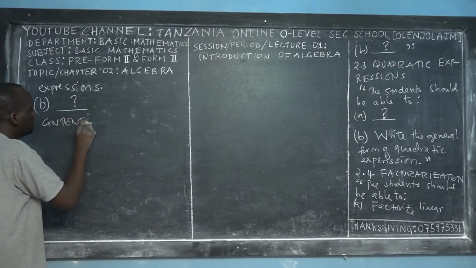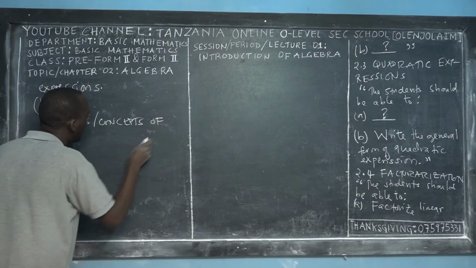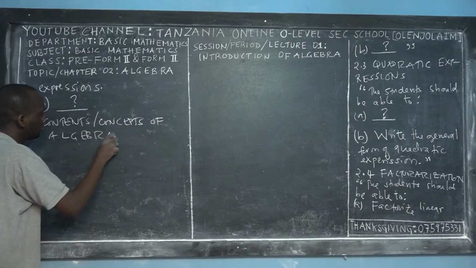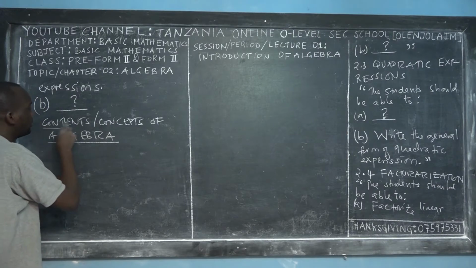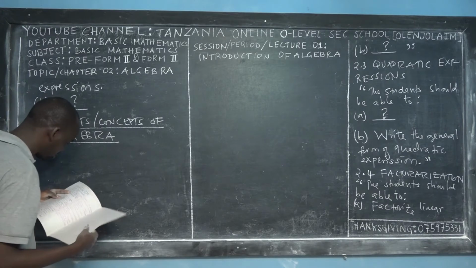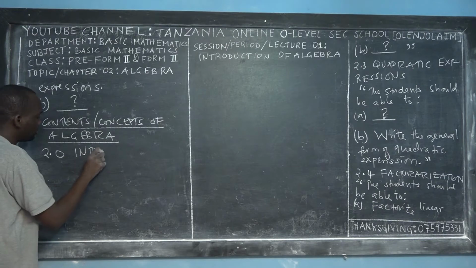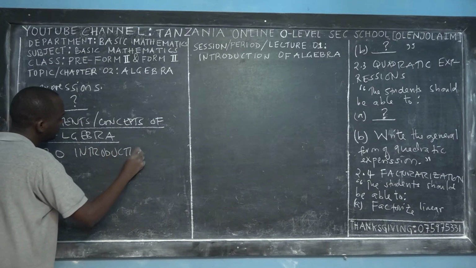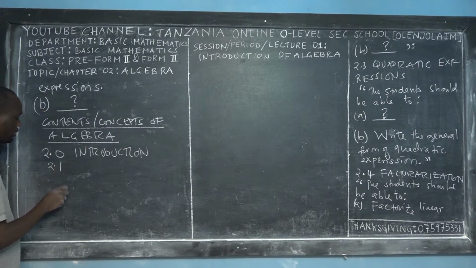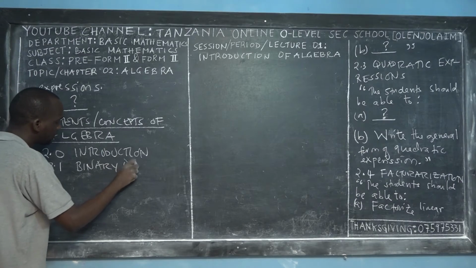Contents or concepts of what? Concepts of algebra. Because the second chapter, we start with 2.0, which is the introduction, the one that I'm teaching you today. Fractions of algebra. 2.1, I will teach you about binary operation. What does it mean?